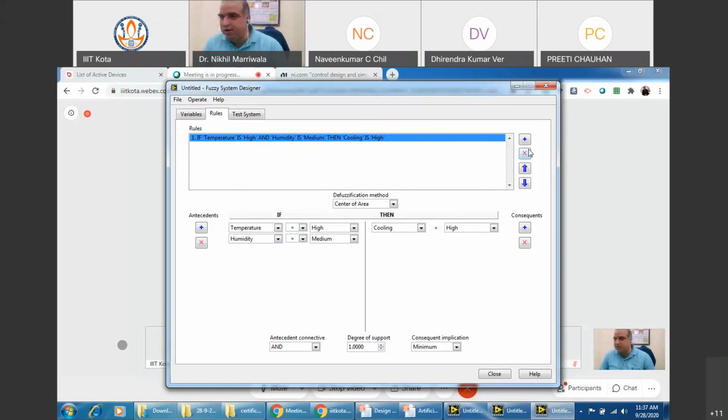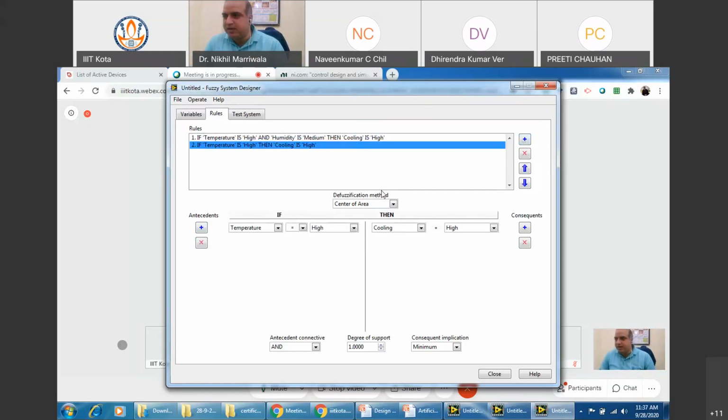This is the first rule only. You press another, the second rule would come. Press plus to this. So if temperature is now say moderate, humidity is high, then again cooling should be high, right?